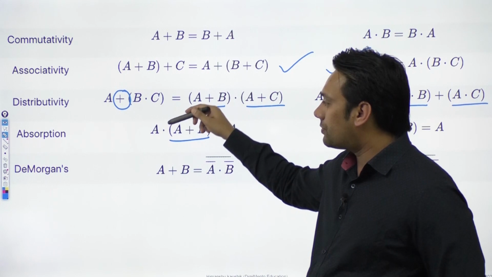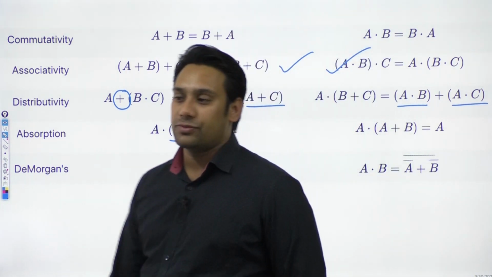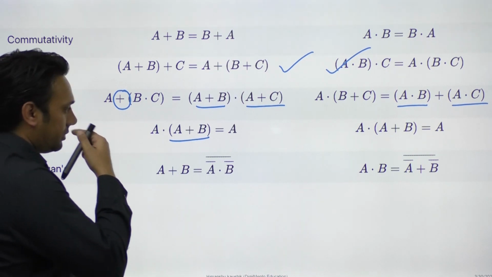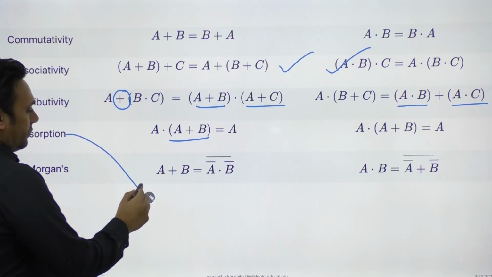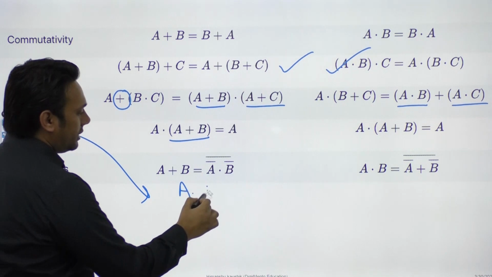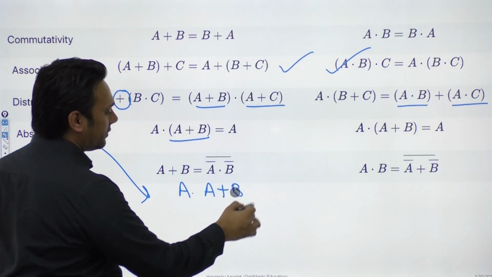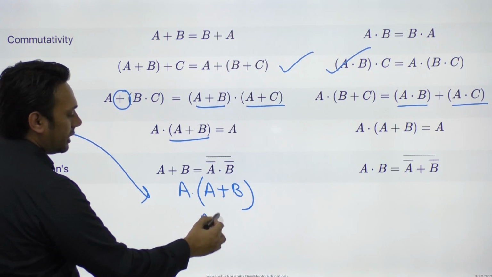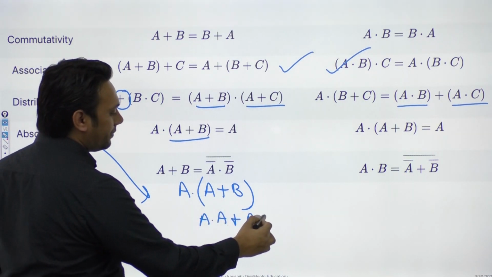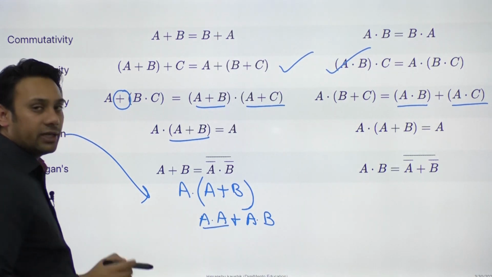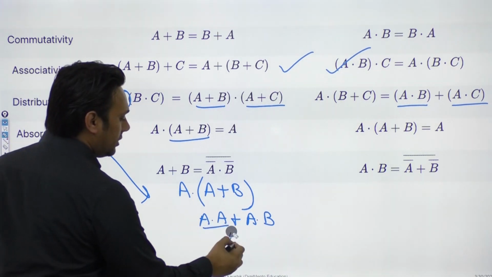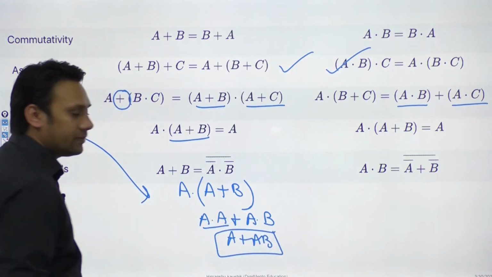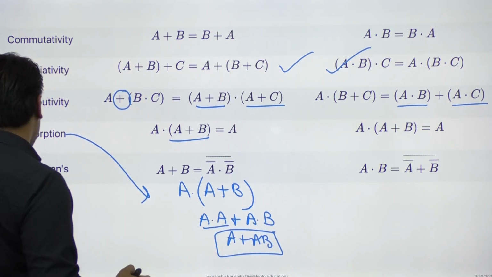So I can also represent this absorption property with the help of a Venn diagram. Let me explain it with the help of a Venn diagram here. So we have A dot (A plus B). Now if you open the bracket, this will be A dot A plus A dot B. And this A dot A is equivalent to A only. So this is A plus AB.